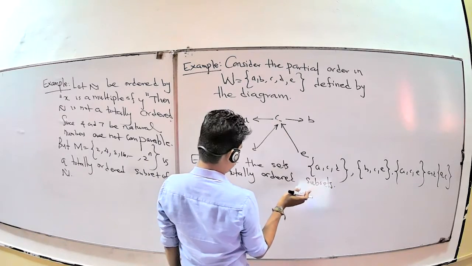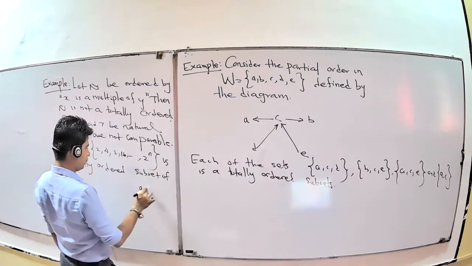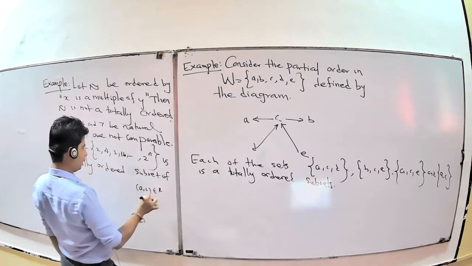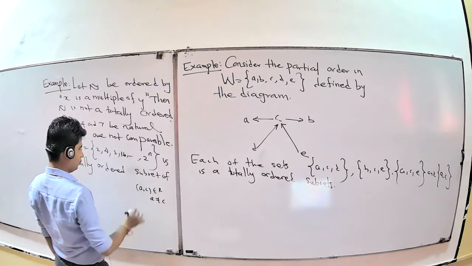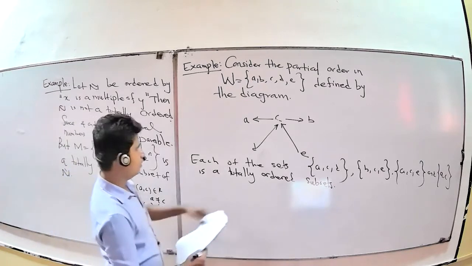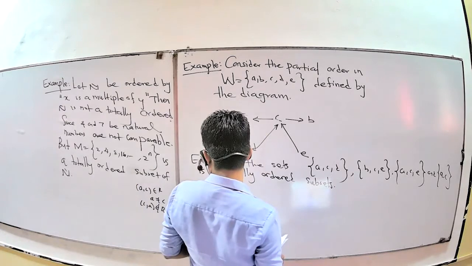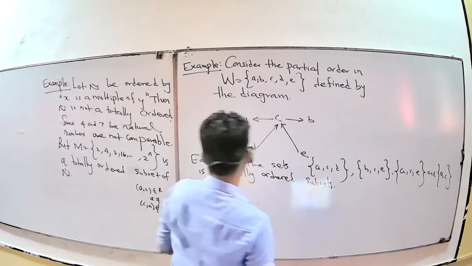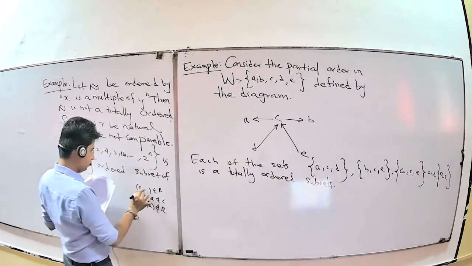Antisymmetric means, suppose you take A comma C belongs to R, A not equal to C, then C comma A doesn't belong to R. Suppose C to A.